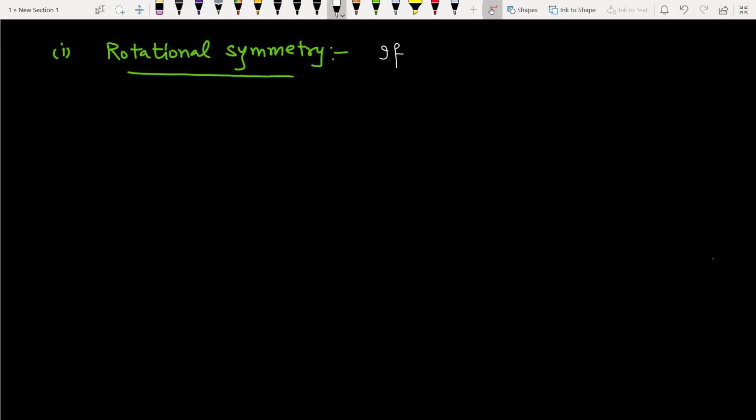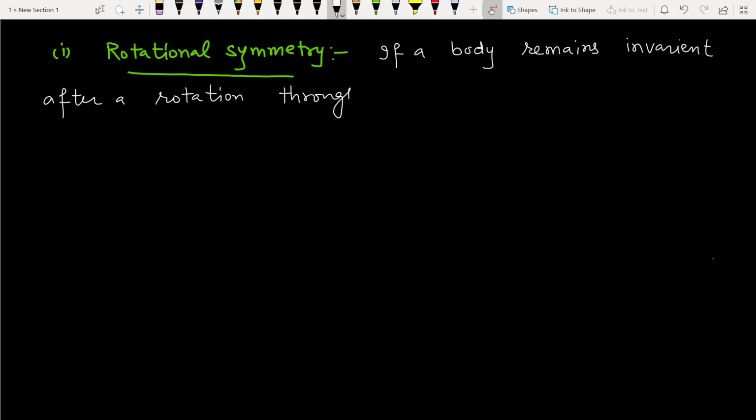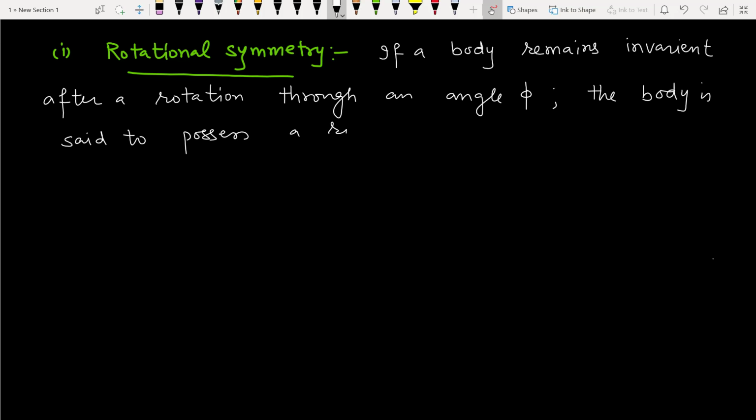If a body remains invariant after a rotation through an angle phi, the body is said to possess a rotational symmetry.